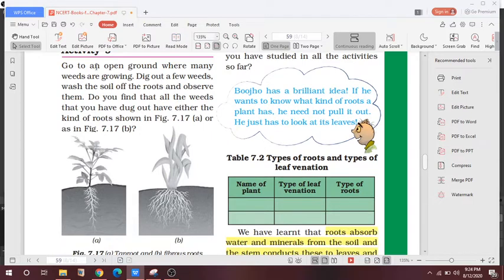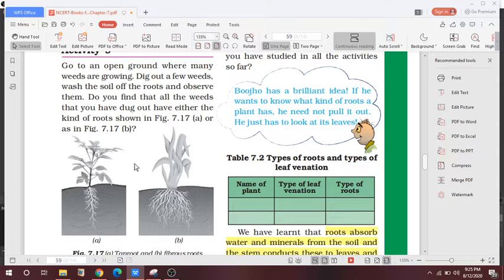In Activity 9, go to an open ground where many weeds are growing. Dig out a few weeds, wash the soil off the roots and observe them. Do you see that all the weeds you have dug out have either one kind of root or the other? In this activity you have to study the relationship between the types of root and the types of venation.